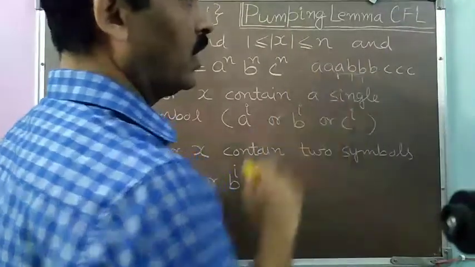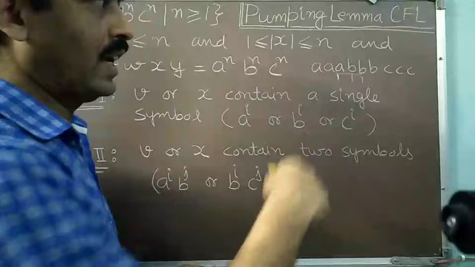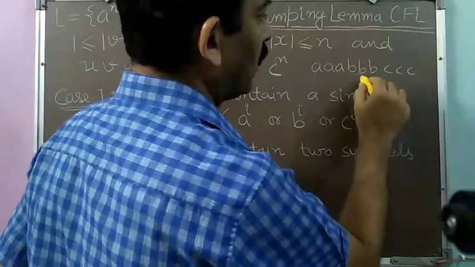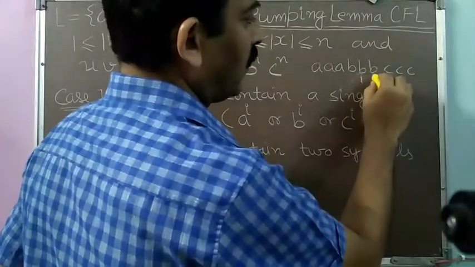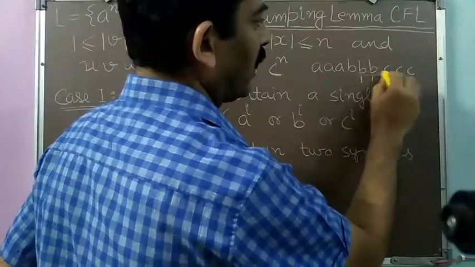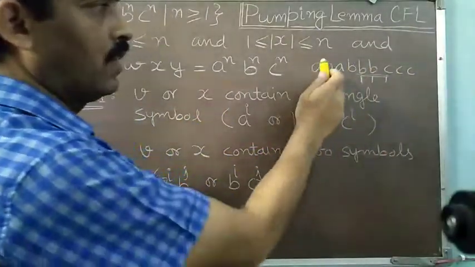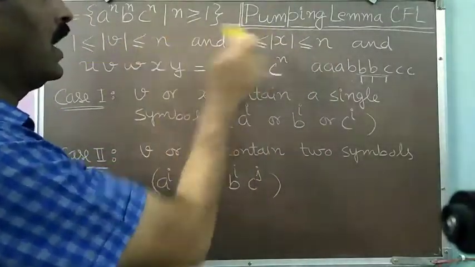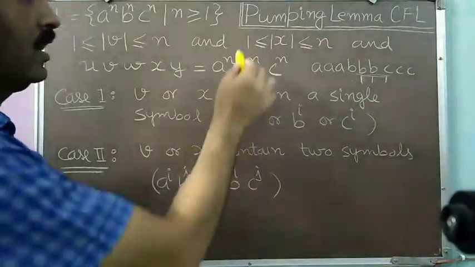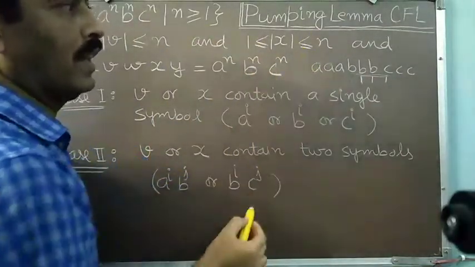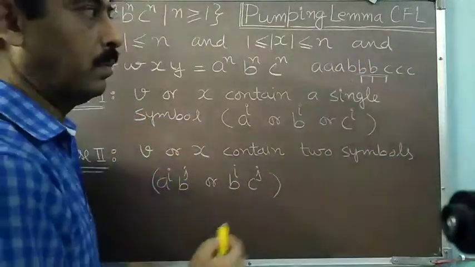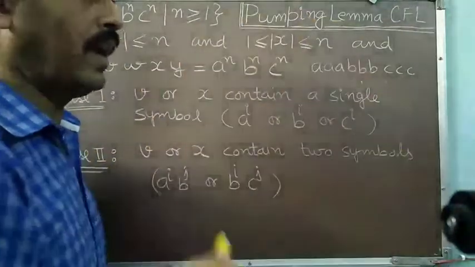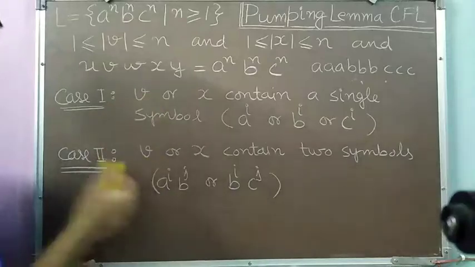So I can contain only 2 symbols, a and b. I cannot contain c. If I have to contain c, I have to at least start from here. From here I will start 1, 2 and 3, then 3 symbols I can contain. Then I will be containing b and c, but I will not be able to contain a. And a similar situation holds for x, because both v and x have their minimum length 1 and maximum length n. So they cannot contain all 3 symbols. They will either contain a single symbol or at most 2 symbols. So there are 2 cases, as I have written here.